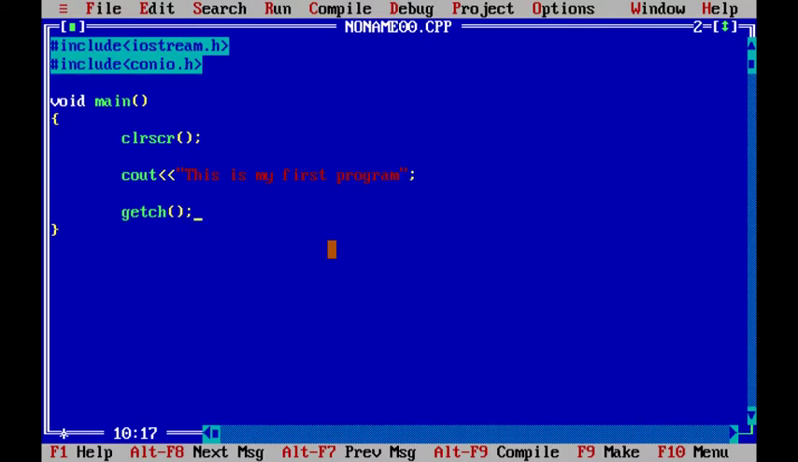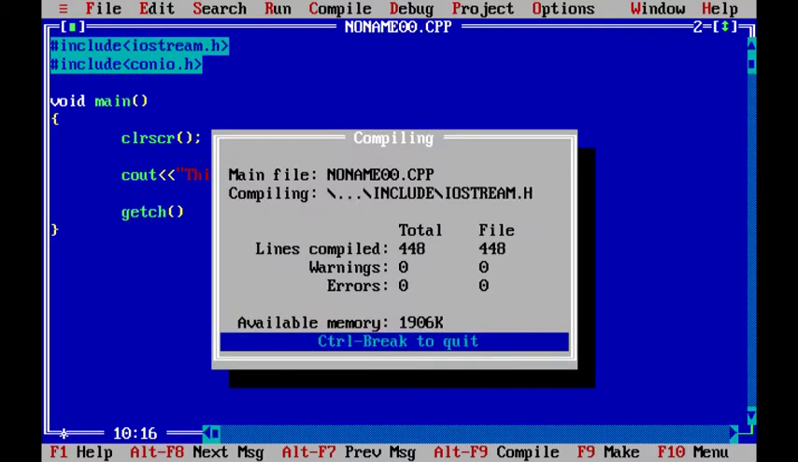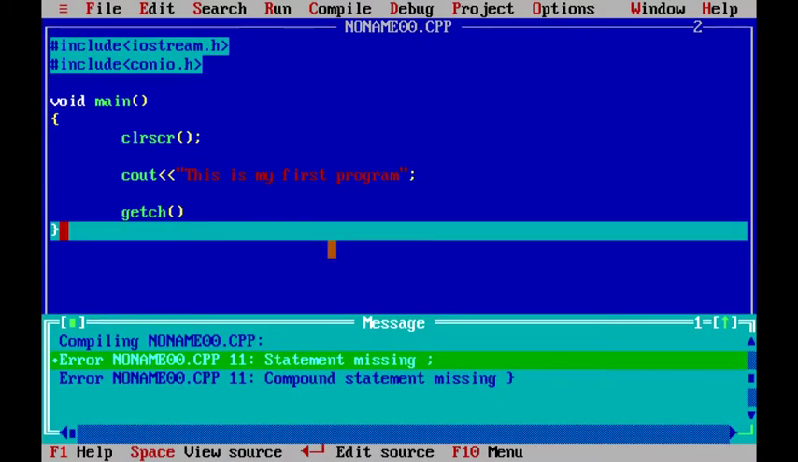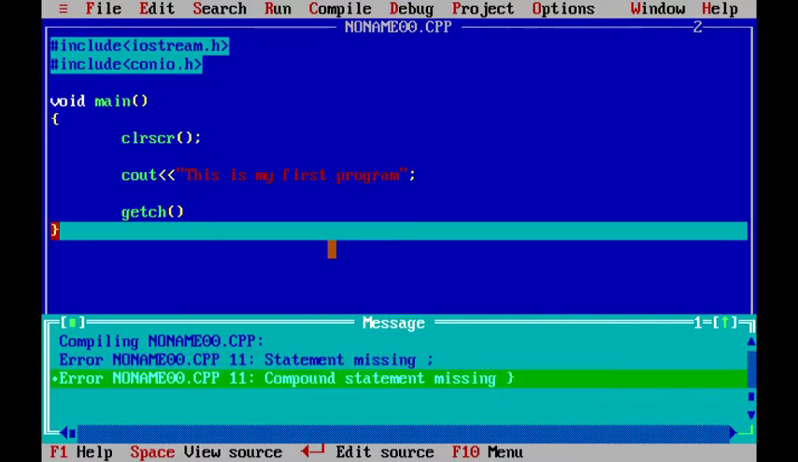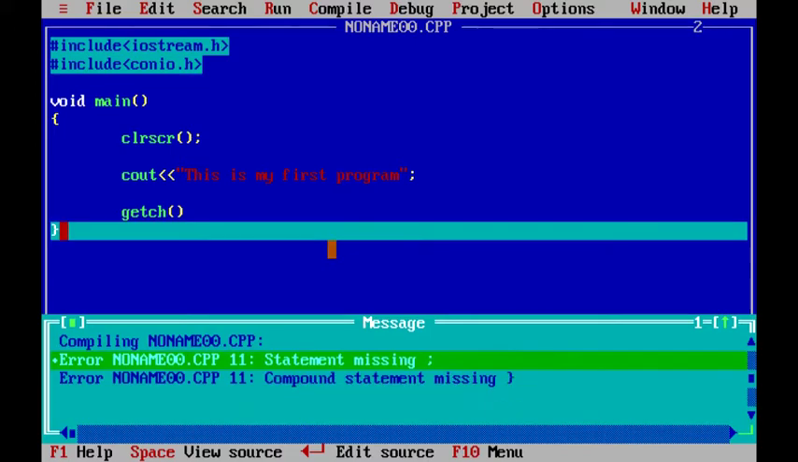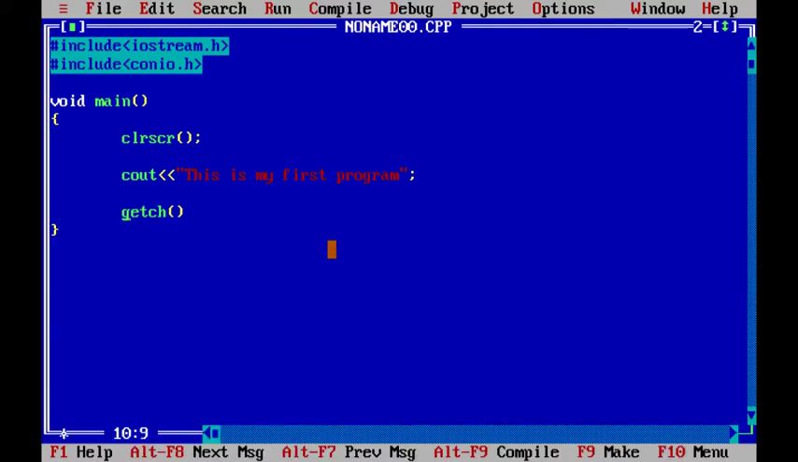So let's say if I don't put a semicolon over here, and if I try to compile my program, Alt F9, you can see two errors are there. It says statement missing semicolon, and also a compound statement, which is not correct. So it's telling me I have a missing semicolon somewhere. I'll just put this semicolon over here.